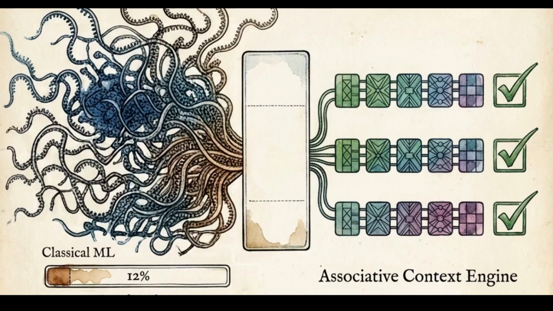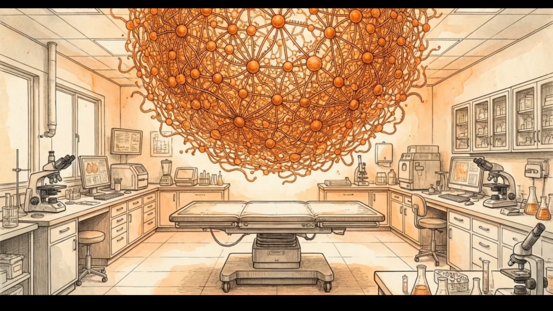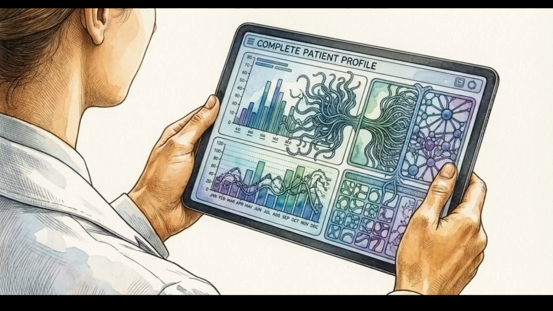By eliminating manual modeling and queries, this simultaneous multitasking approach outperforms classical machine learning classifiers in cataloging tissue of origin and disease state. Analyzing billions of data points through associative context engines shifts oncologic pathology away from the inherent guesswork of limited biomarkers. It establishes a comprehensive, highly accurate diagnostic framework that arms clinicians with the exact data they need.